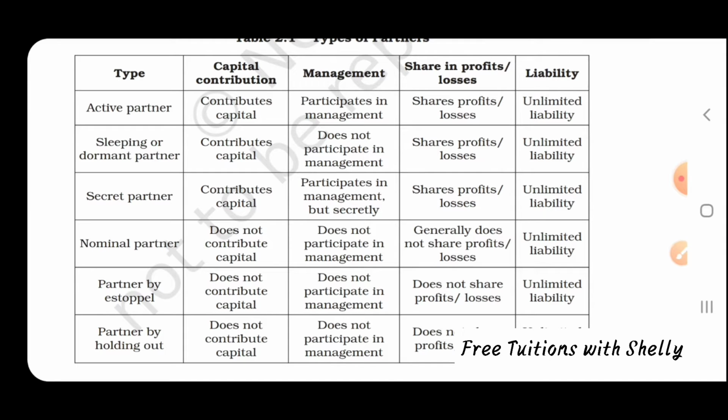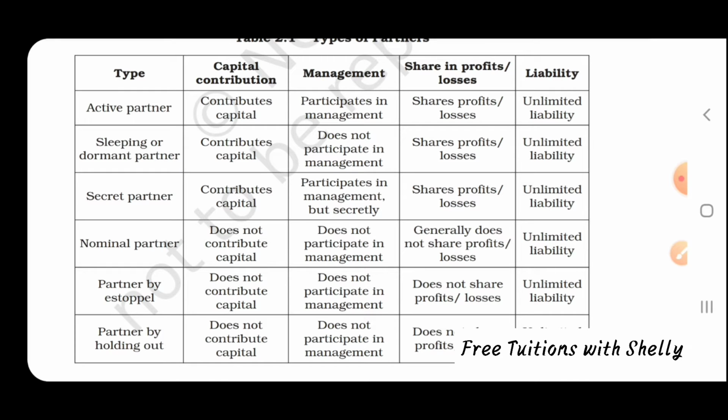So here the types of partners are shown. The first one is the active partner. In the case of an active partner, he contributes capital, that is, he brings capital into the business, and he participates in all the management functions, and he shares profit and losses, and he will have unlimited liability. In the case of a sleeping or dormant partner, he contributes capital,